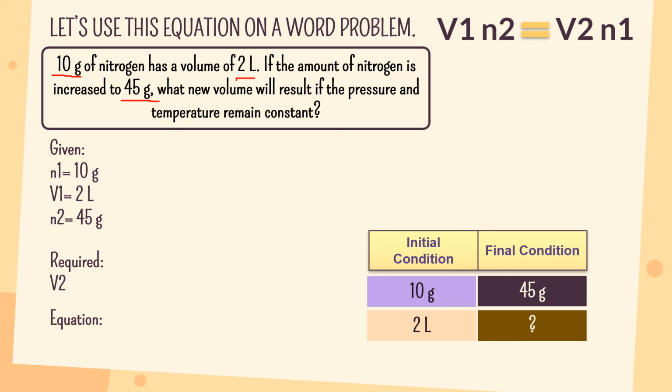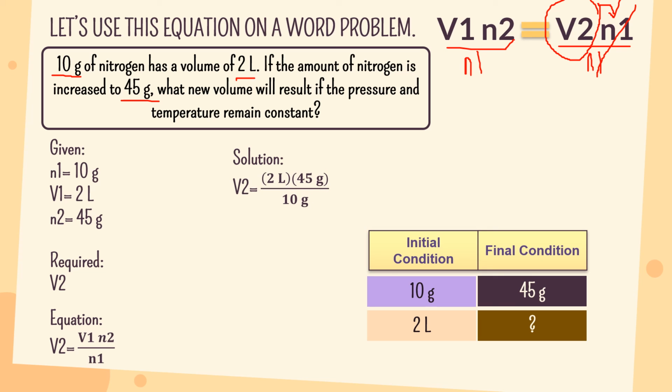Now, to determine the equation to be used in this problem, again, we need to divide both sides of the equal sign by the quantity beside the unknown. In this problem, the final volume is the unknown quantity, and the quantity beside it is the initial amount of gas. So we divide both sides by the initial amount of gas so that the initial amount of gas is cancelled on one end of the equal sign, and we will have this equation: final volume is equal to the product of initial volume and final amount of gas over the initial amount of gas. Now let's use it in a solution.